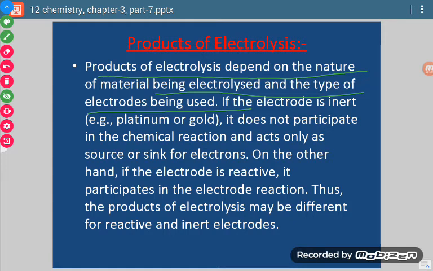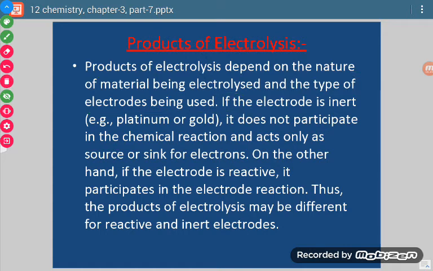Just like in the electrolysis of sodium chloride, if we use any other electrode except sodium or chlorine, then that will act as inert electrode. Okay.